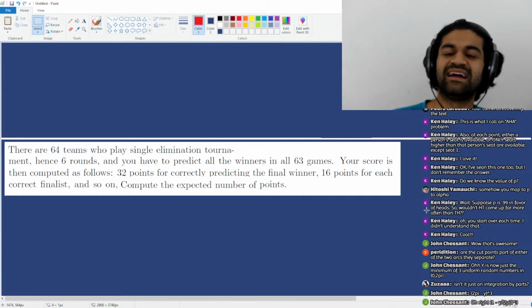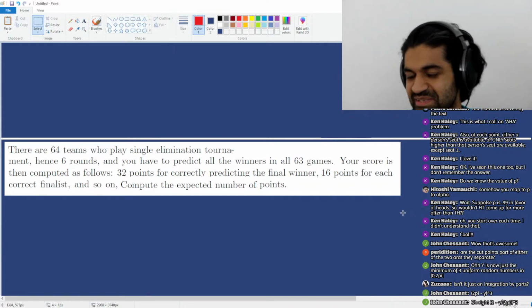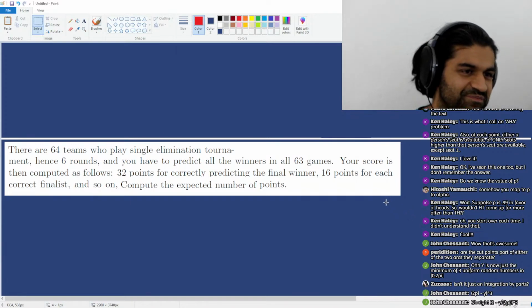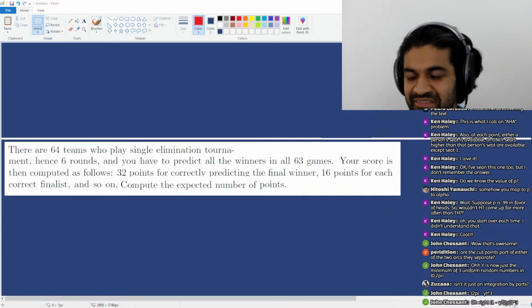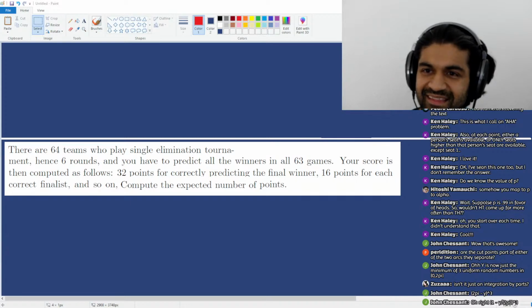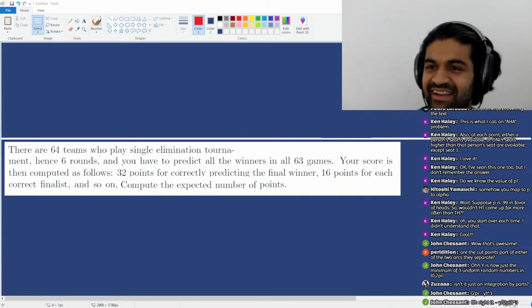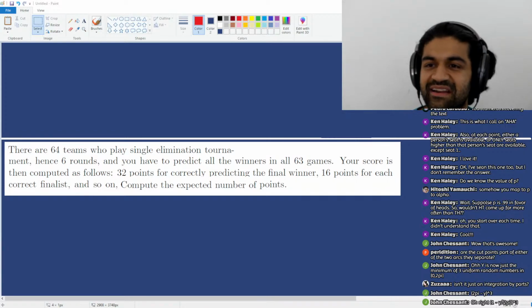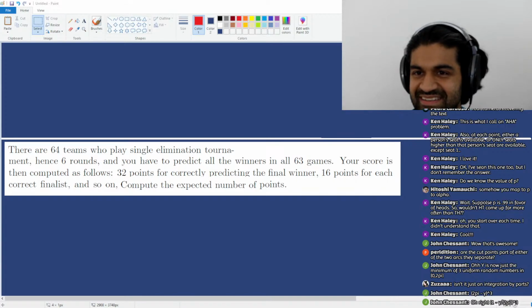So let me know if the question makes sense. Hopefully it seems fairly reasonable. So how might you solve this one? I hope those of you who are thinking about it are thinking of linearity of expectation, because it is a great way to deal with stuff like this.